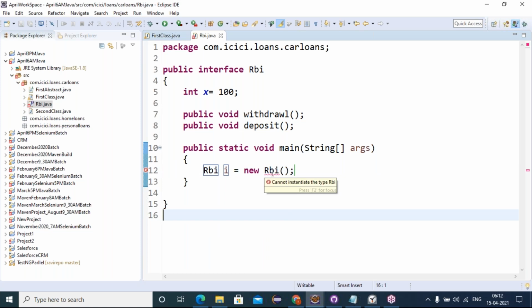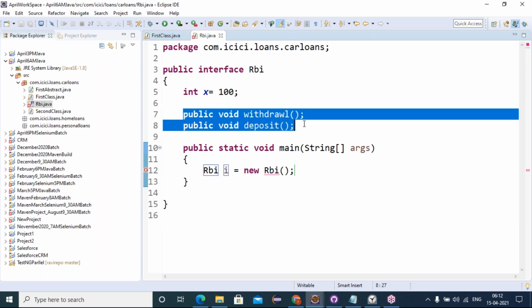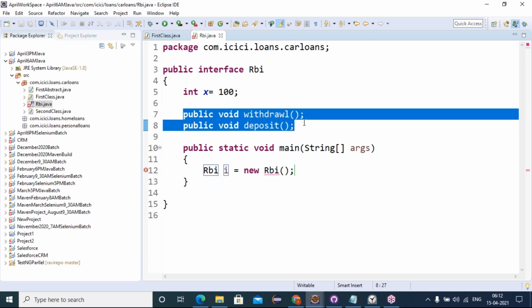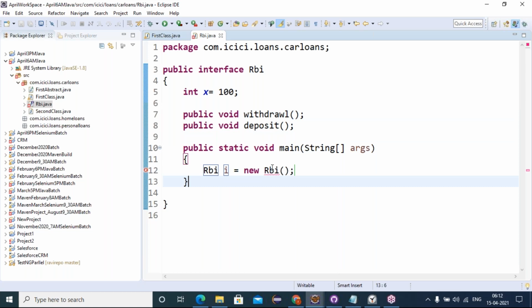Is it allowing us to create an object for interfaces? No. Once I mouse over it, it says can't instantiate the type RBI. Why is it not able to create an object for the interface? Inside the interface there are only 100% abstract methods, which don't have any body. If there is no body for these methods, what is the use of creating an object and accessing them? That's why syntactically we cannot directly create an object for interfaces. Indirectly we can.